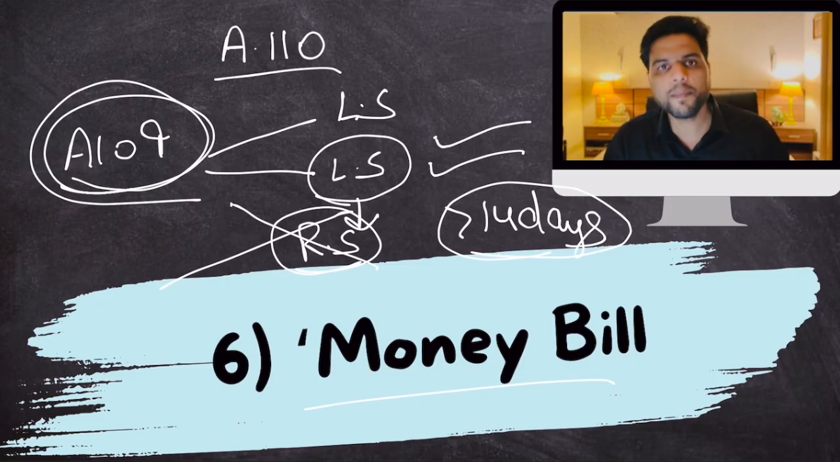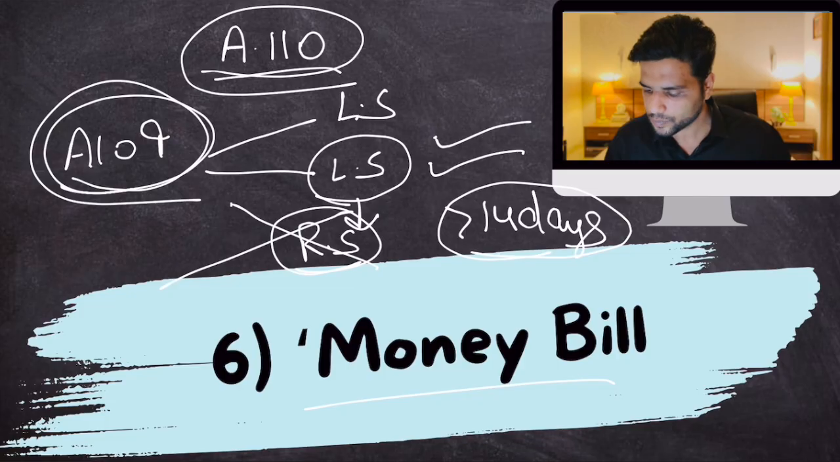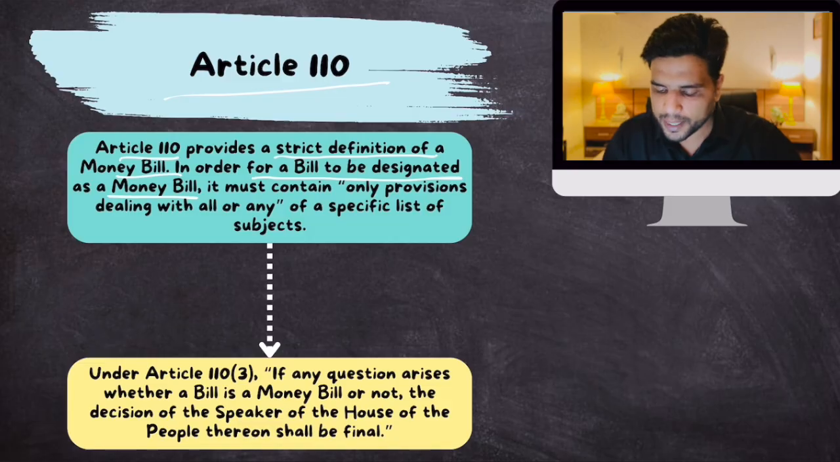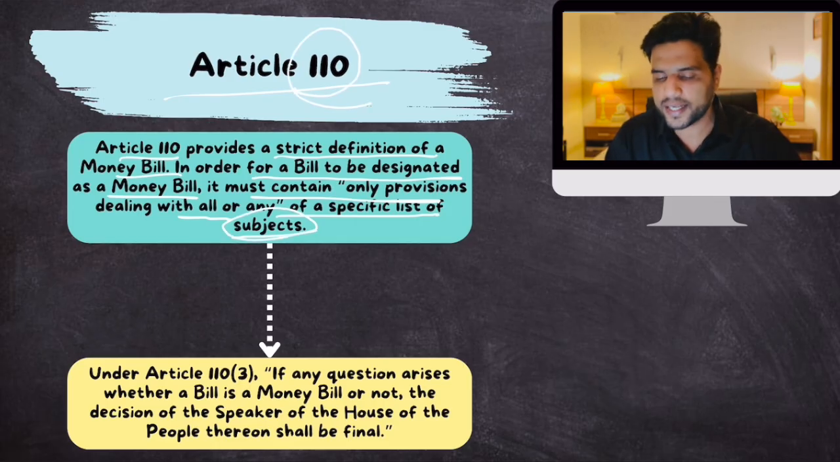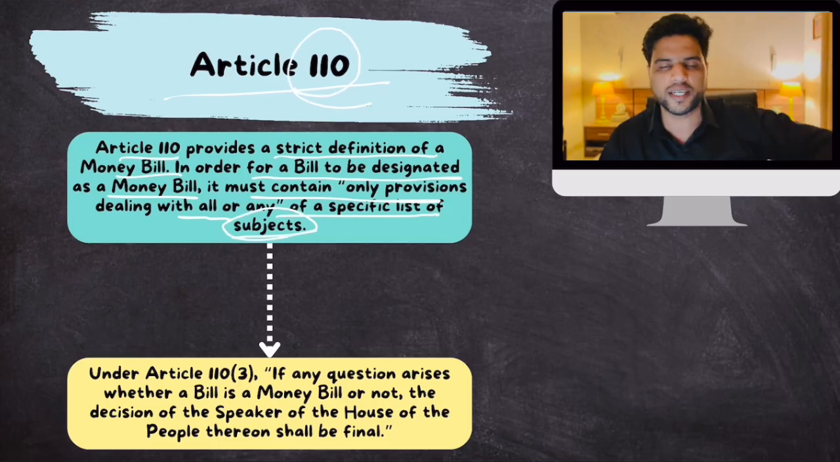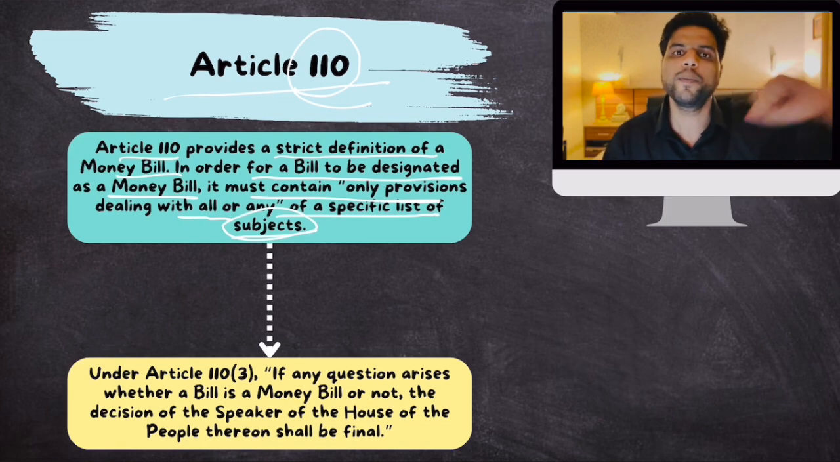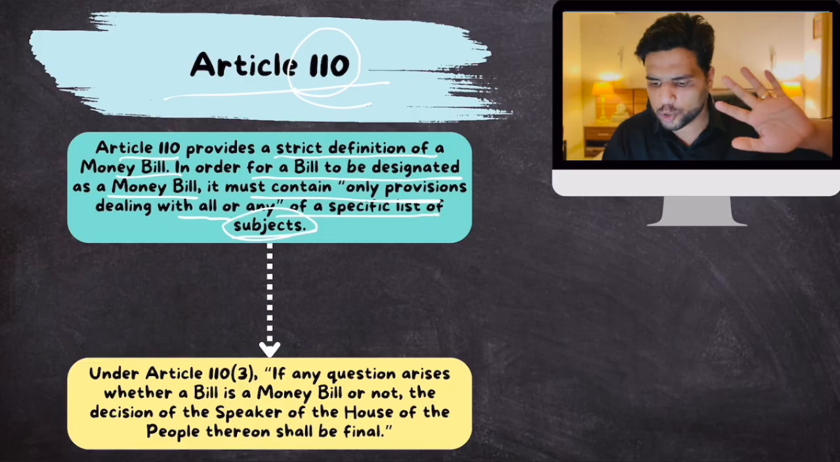Now, what is a money bill? The definition is given in Article 110. So let's talk about Article 110. Okay. Article 110 provides a strict definition of money bill. In order for a bill to be designated as a money bill, it must contain only provisions dealing with all or any of the specific list of subjects. So Article 110 basically mentions those subjects which, if they are part of a bill, that bill would be called a money bill. Now we'll talk about those subjects.